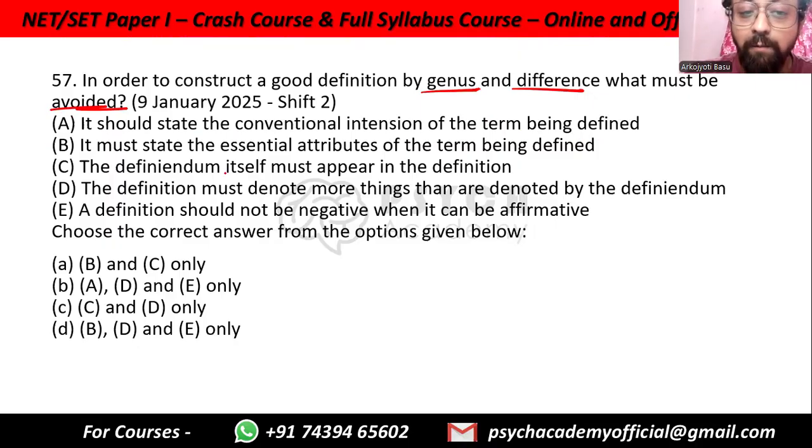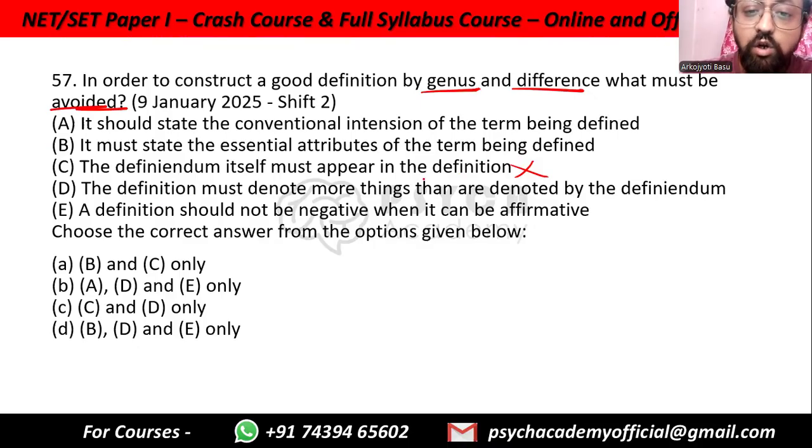The definiendum, that is the word that we are describing. For example, Black Panther must appear in the definition. It does not have to be. We can easily say that this animal is a leopard with a very high melanin content. So leopard, high melanin content. See, the term Black Panther is not there.